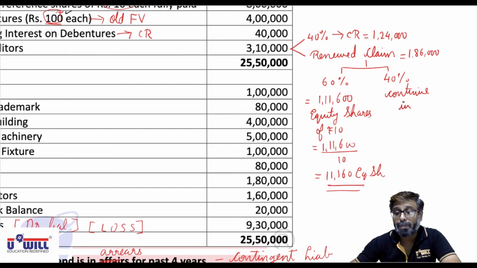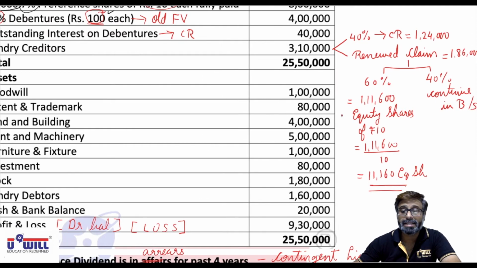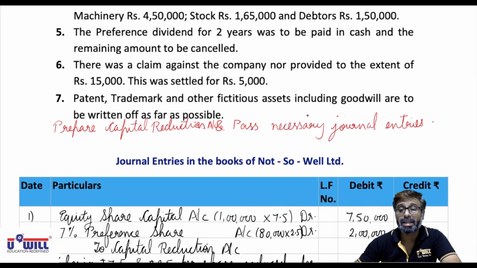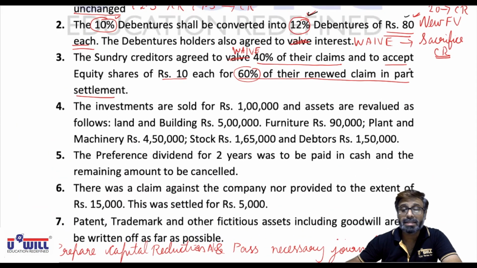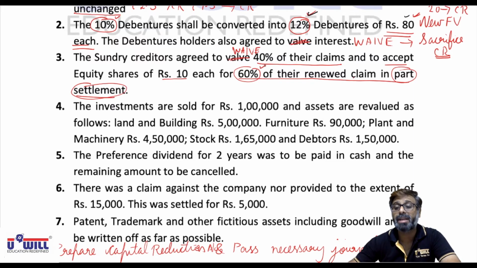Okay. It's part settlement only. As you all can see here, it is clearly mentioned that it is part settlement. Full settlement is not done. Whatever is the renewed claim, out of that only 60% we are paying in part settlement.